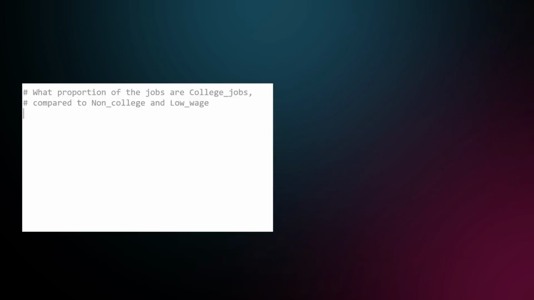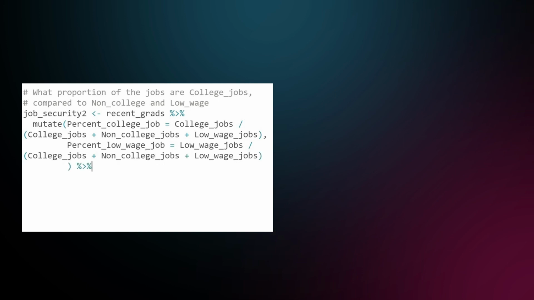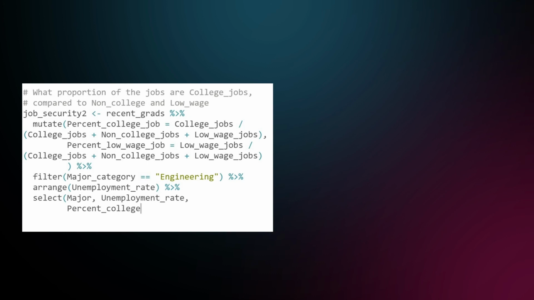The following question might even be more relevant than the unemployment rate overall. The dataset contains information on whether the graduate ended up in a job that needed a college degree, or whether they end up in a job where the college degree wasn't even necessary, or if they end up employed in a low-wage job. To figure this out, I calculated the percent college jobs by dividing the college jobs by total number of jobs and then multiplying by 100 and rounding to 1 digit. And I repeated the same for non-college jobs and low-wage jobs.